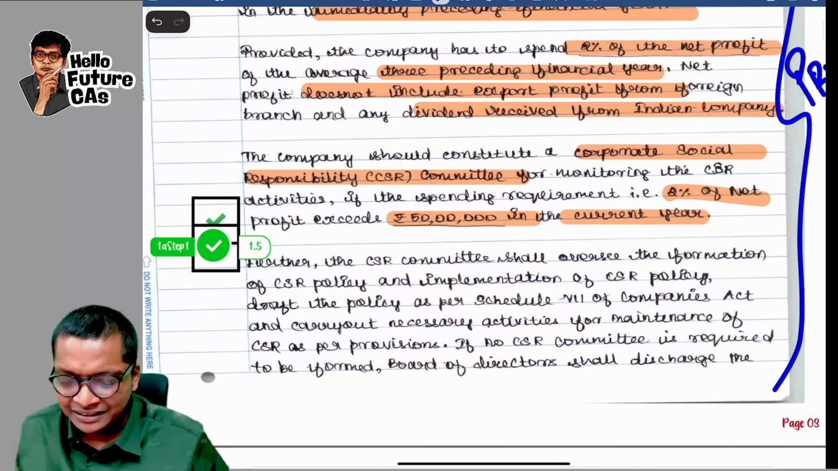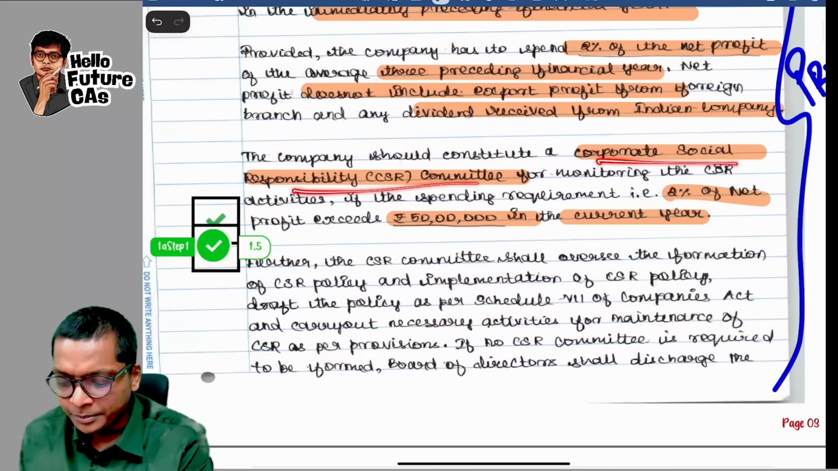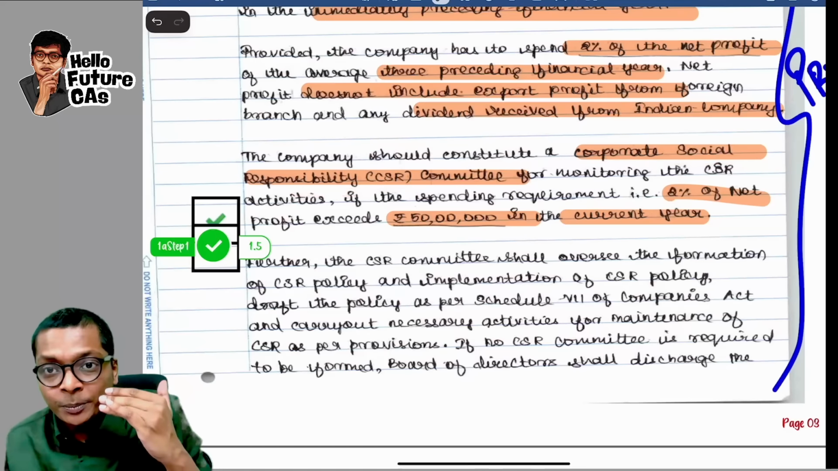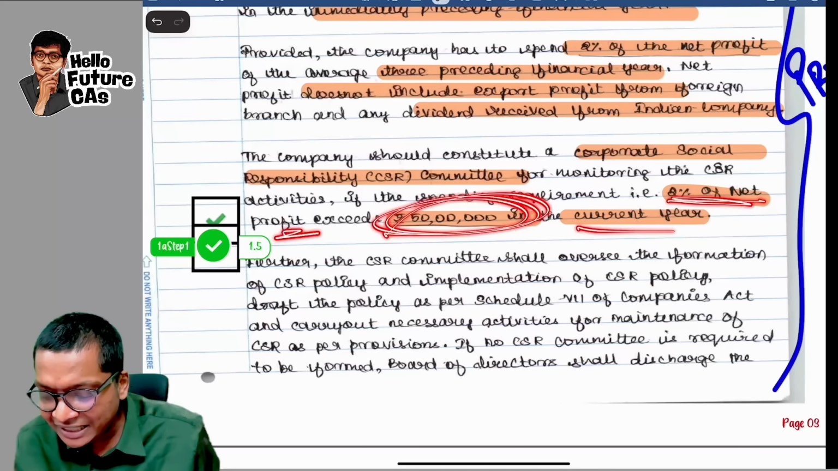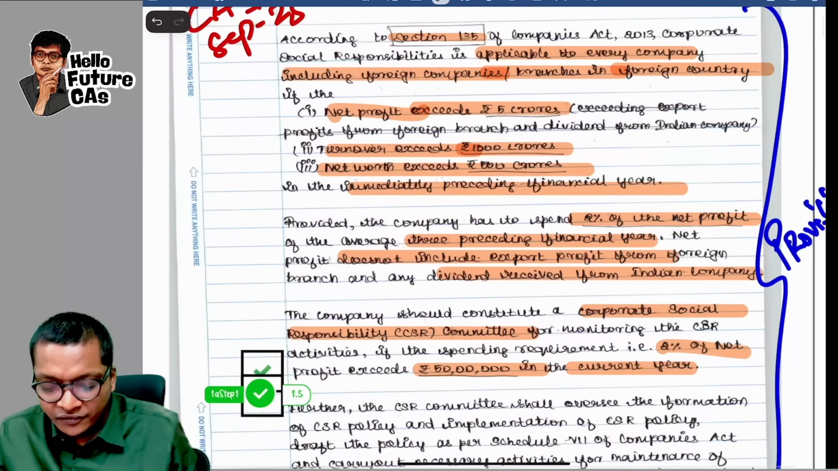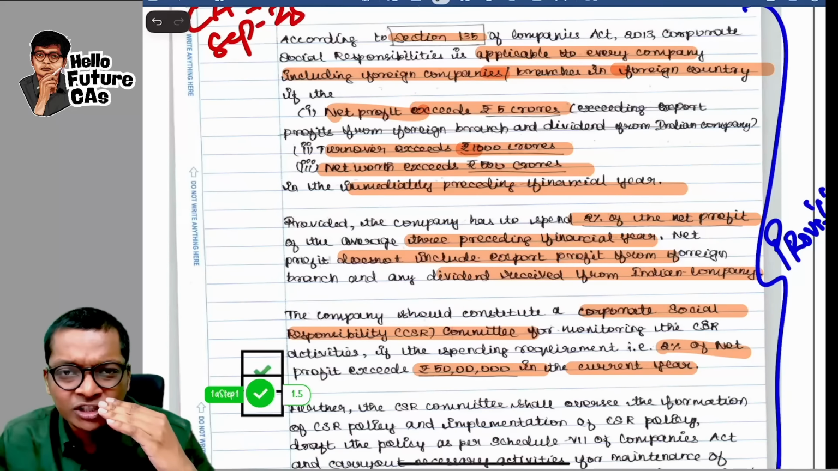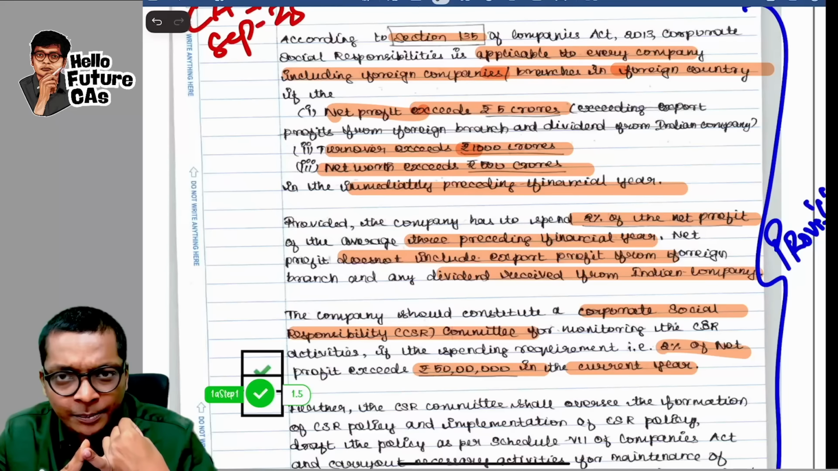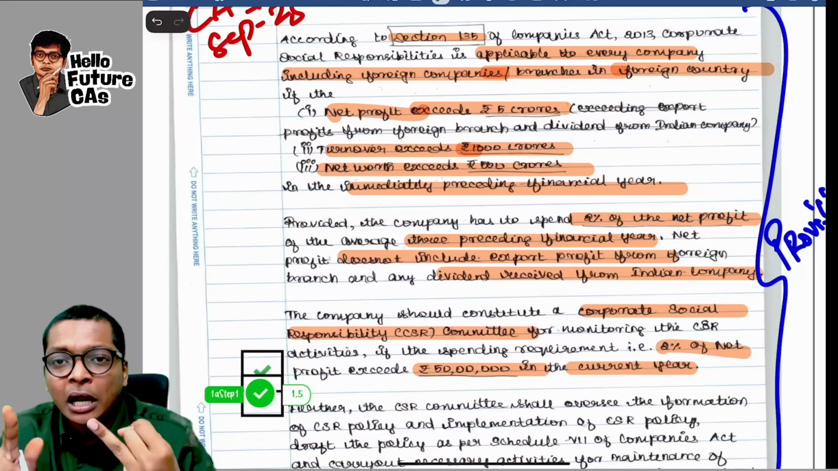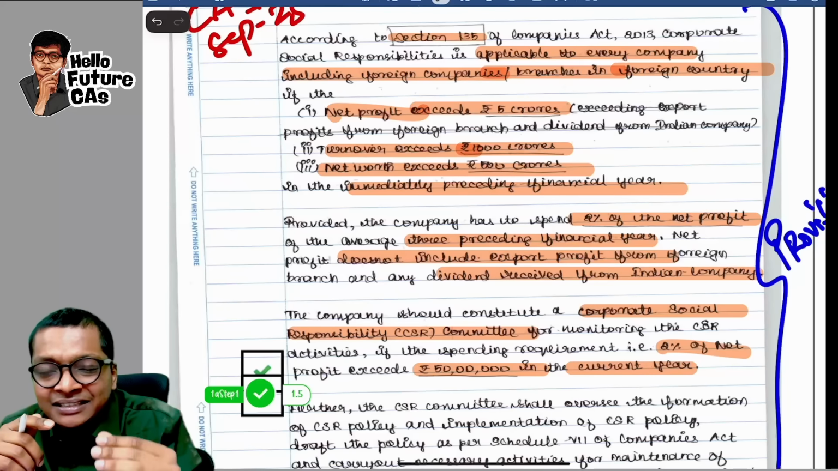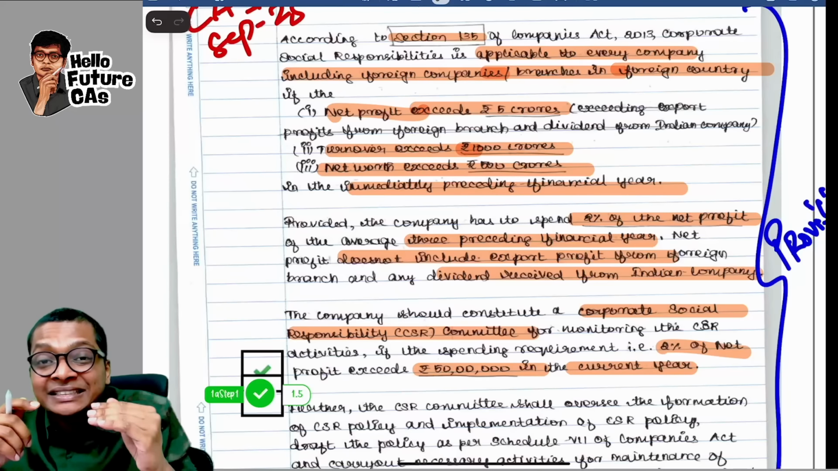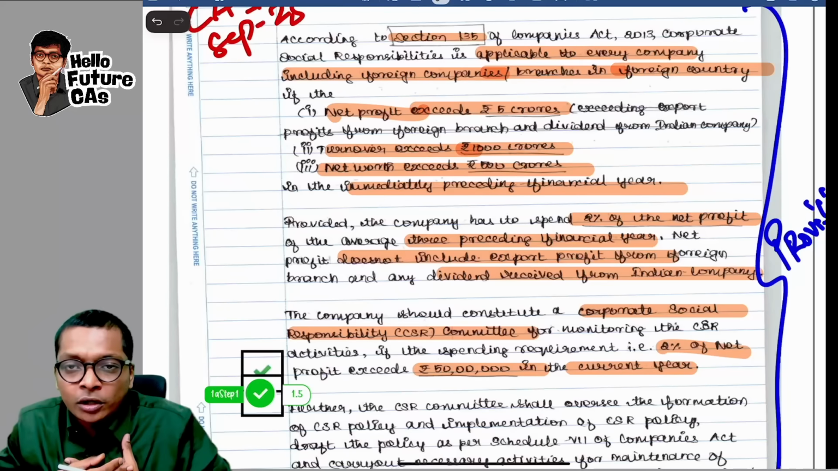And she's also saying the company should constitute a CSR committee if the amount to be spent, that 2% of net profit, exceeds 50 lakhs in the current year. So in the first 2 to 3 paragraphs, what she is saying, for whom is CSR applicable, if it is applicable, how much they should spend, and if the spend is crossing 50 lakhs, then they have to constitute a CSR committee. Why is she talking about committee?